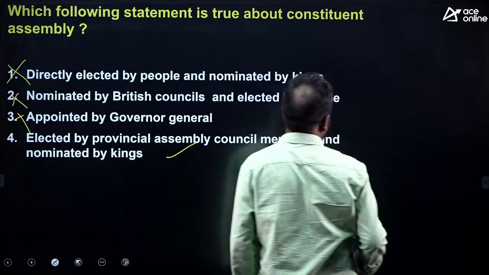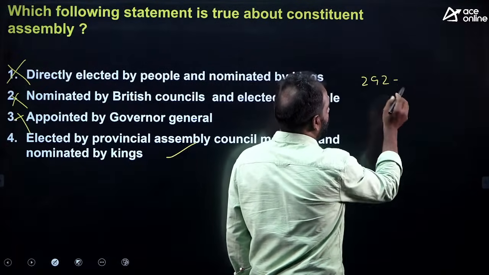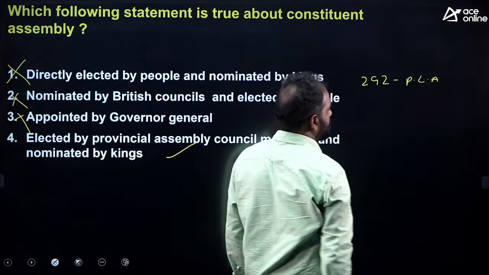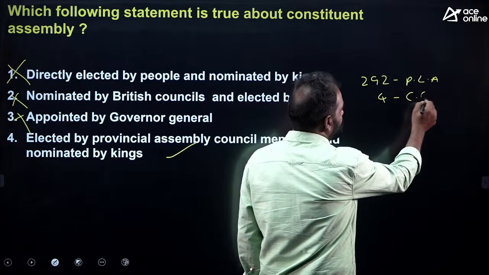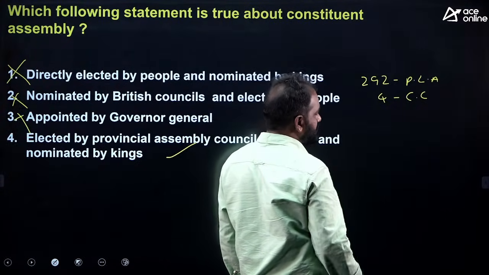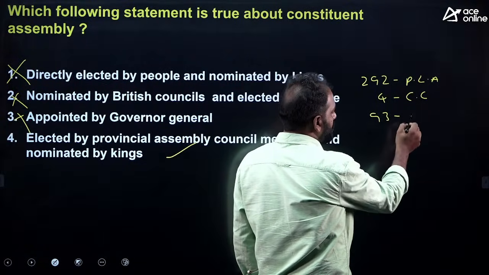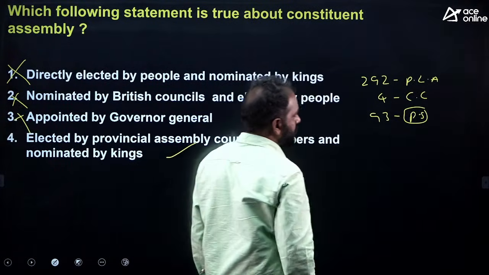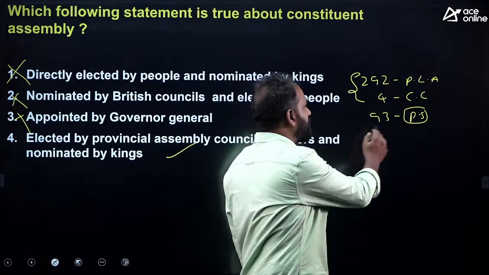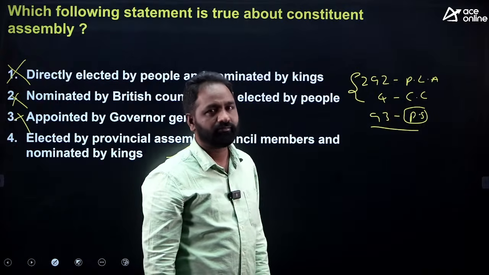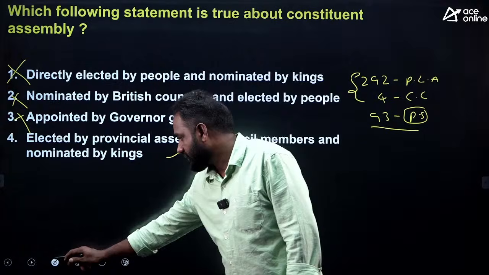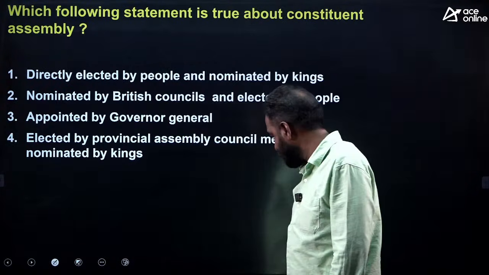I hope you remember that 292 members are elected by the Provincial Legislative Assembly members, 4 members by Chief Commissionerates. So that is 296, and the remaining 93 members are nominated by Princely States. So 296 members are elected and the remaining 93 members are nominated by Princely States. Is it clear? Right. So there is a chance to ask a question about the Constituent Assembly.